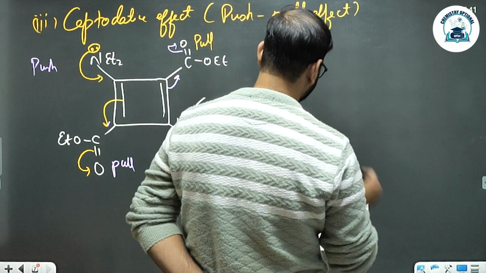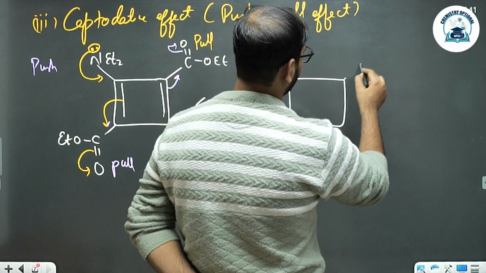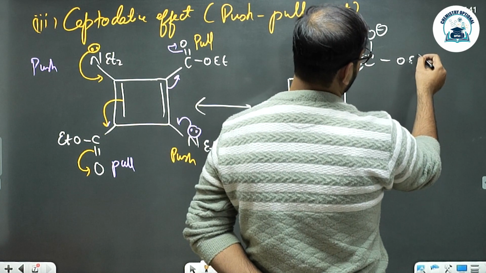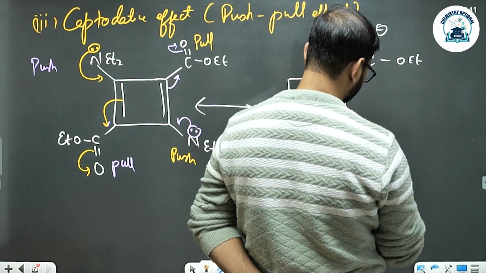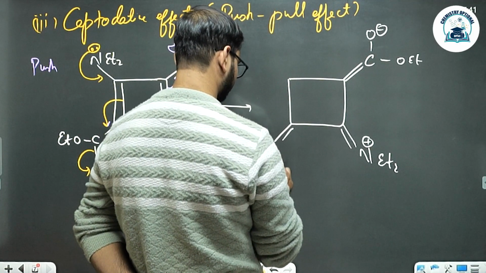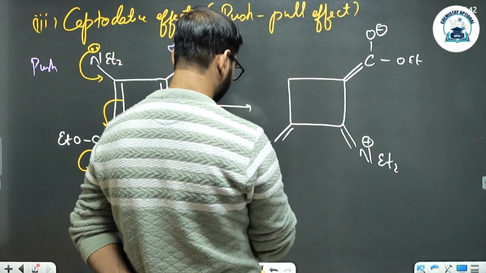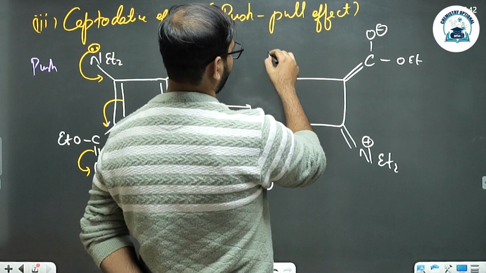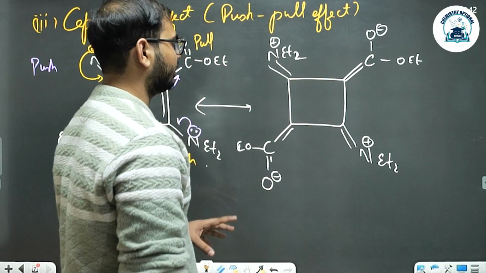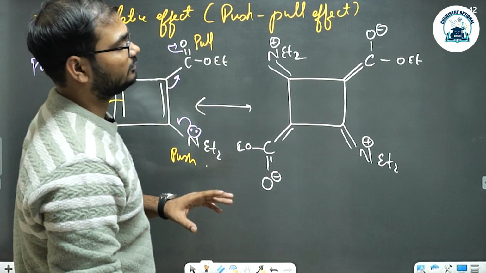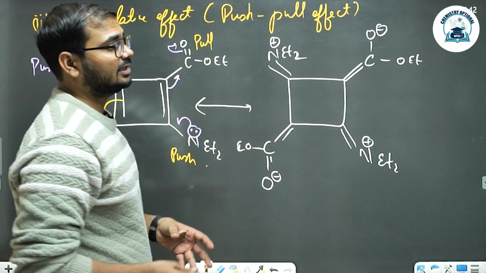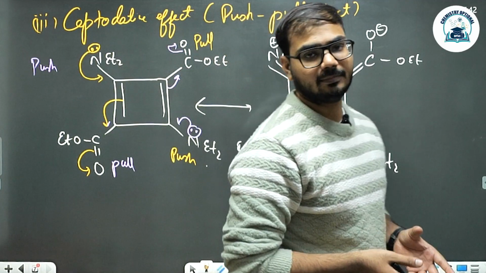And when this occurs, the entire molecule will look like this, where the molecule is stabilized by resonance and the negative charge, and the same will be the case for this one, NEt2. So now internally this molecule is neutralized, and the pi bonds which were responsible for the anti-aromaticity of the molecule have been eliminated. So these are several ways you can use to stabilize an anti-aromatic compound within a definite range.